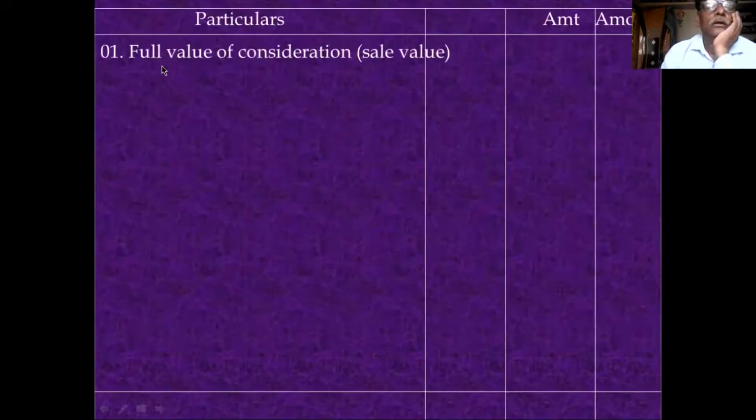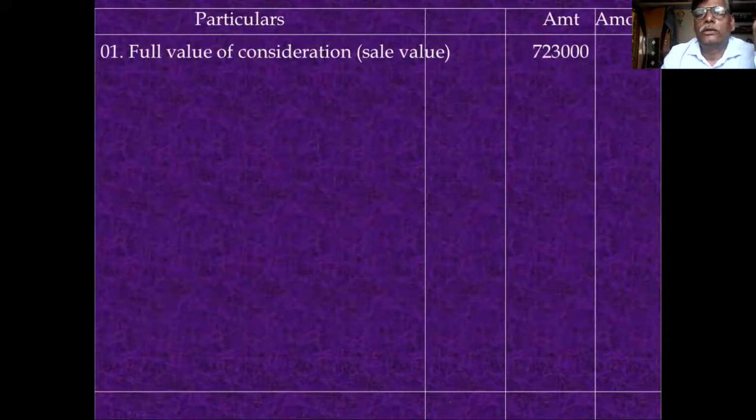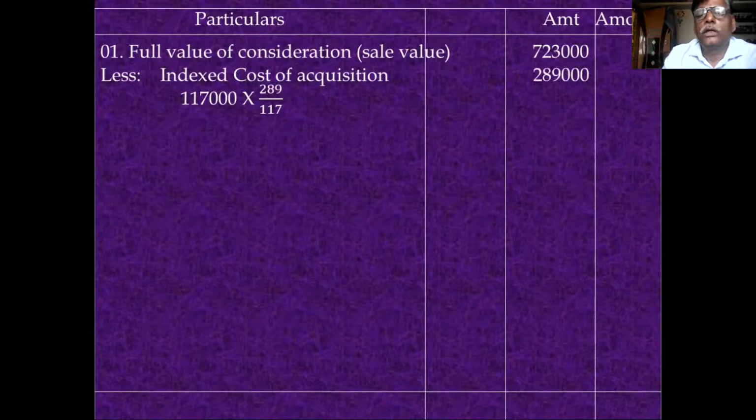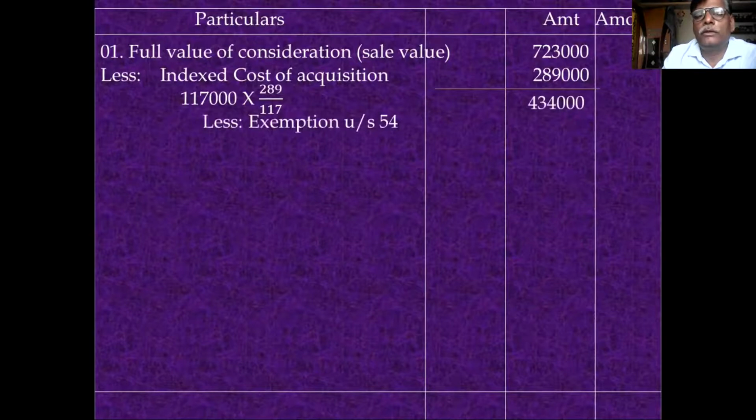Okay, you see here. Full value of consideration of residential house, 7,23,000 is the sale value. Then index cost of acquisition. Cost of acquisition is 1,17,000. 1,17,000 into 289 divided by index of the related year. So its cost is 2,89,000. You deduct 2,89,000. Then 4,34,000 is the gross capital gain.